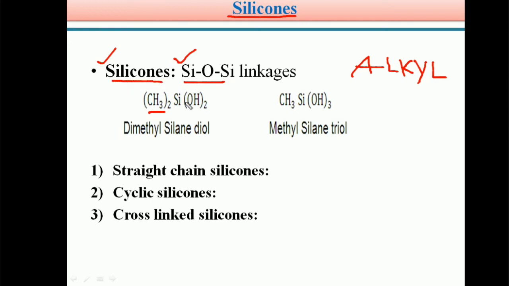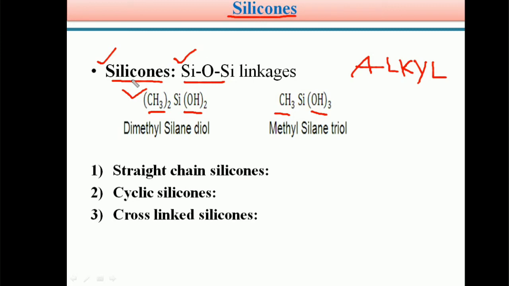Students, in silicones, the generally used starting materials are dimethyl silane diol or methyl silane triol. In methyl silane triol, one silicon is attached to one methyl group and the remaining three bonds to three OH groups. In dimethyl silane diol, two methyl groups and two OH groups are attached to silicon. These are used for the preparation of silicones. Since a methyl group is present, they are called organosilicon polymers containing Si-O-Si linkages, known as silicones.